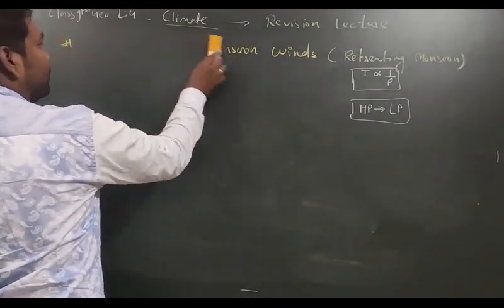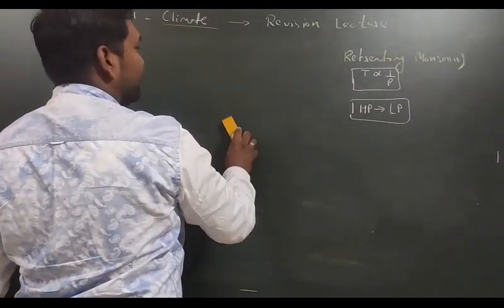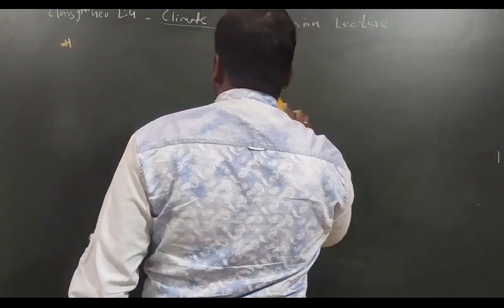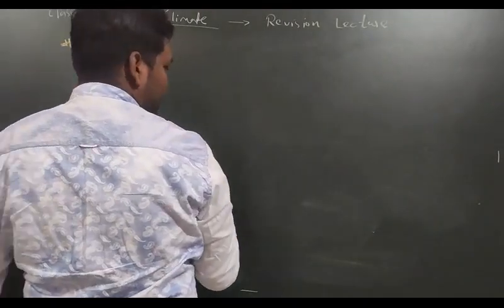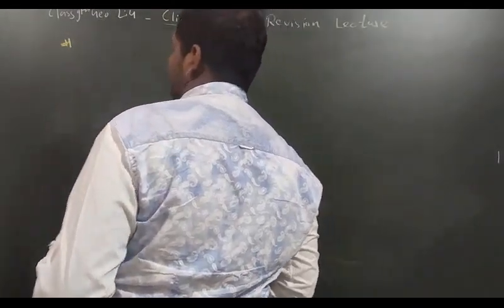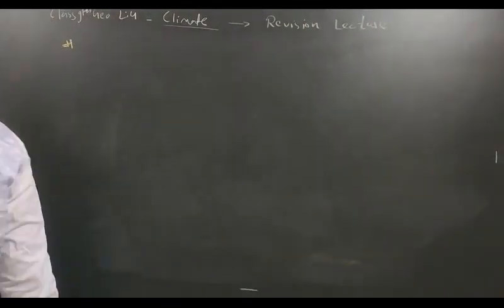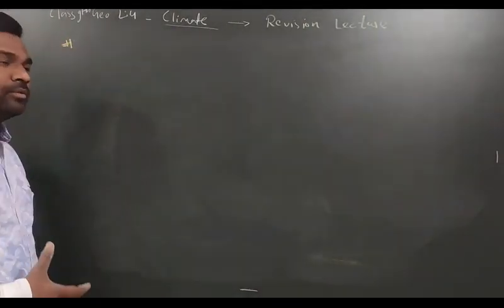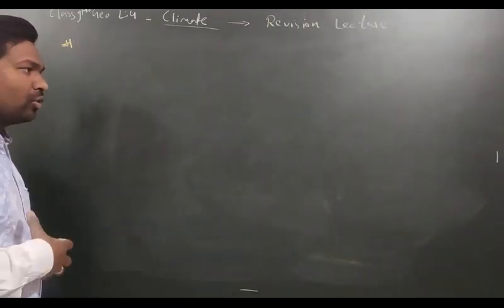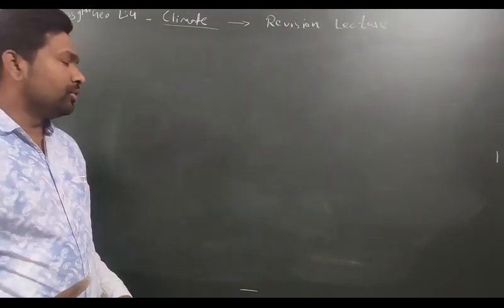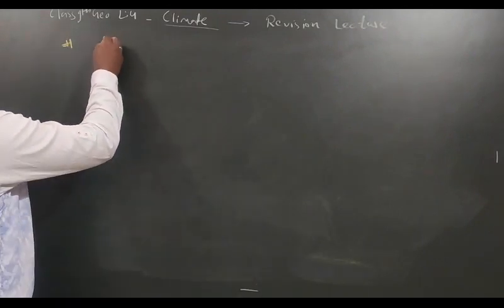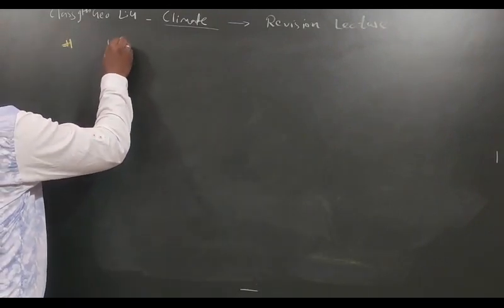But in geography, please make a habit of making diagrams, and in answers also, please mention diagrams, especially in geography answers. It is very compulsory. Compulsory means if you make a diagram, it creates a very positive impression that the child has all the conceptual knowledge. Okay. So let us make the heading here, Western Cyclonic Disturbance.